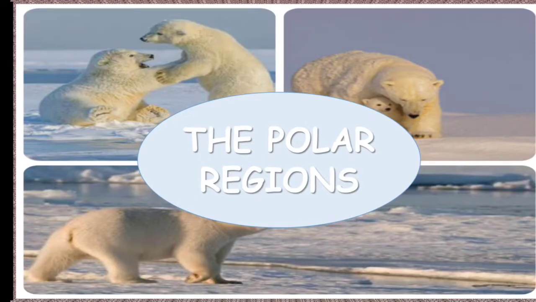So, today we will be reading and discussing a poem named The Polar Region. This poem is written by Sanchit Saluja. Now, the polar regions are the areas or the regions around the poles. That means the areas around the North Pole and the South Pole. These areas are extremely cold due to the presence of sea ice. And we have the Arctic Ocean in the north and Antarctic in the south.